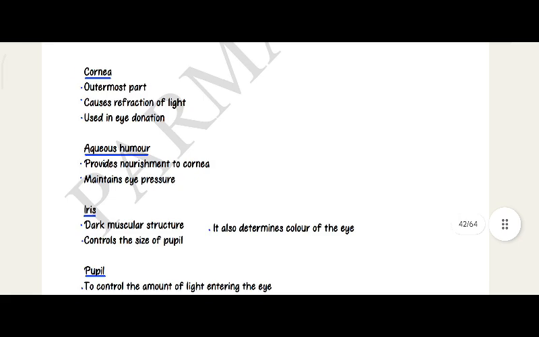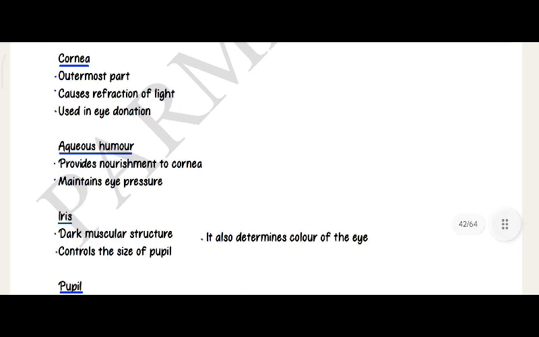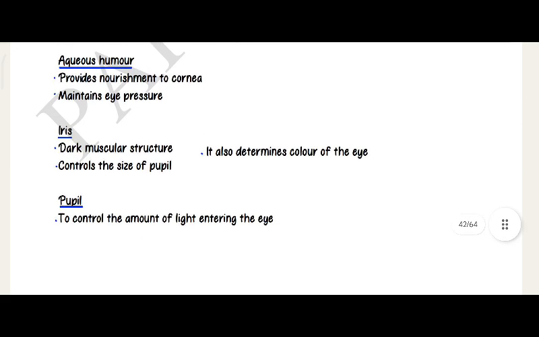Cornea, outermost part, causes refraction of light. Used in eye donation. Aqueous humor provides nourishment to cornea, maintains eye pressure. Iris, dark muscular structure, controls the size of pupil. It also determines the color of the eye.